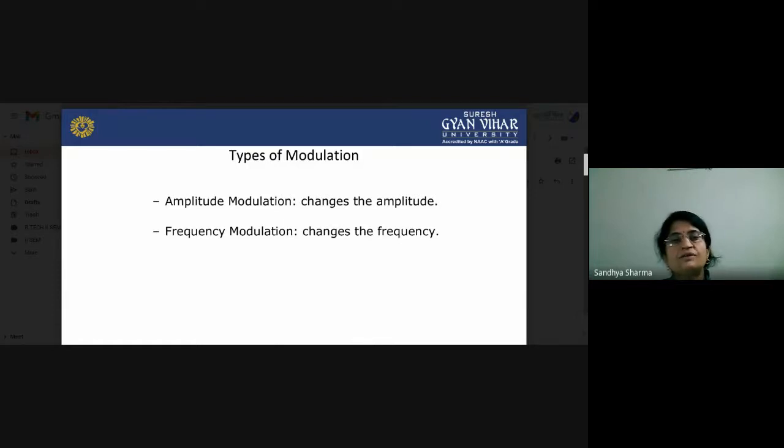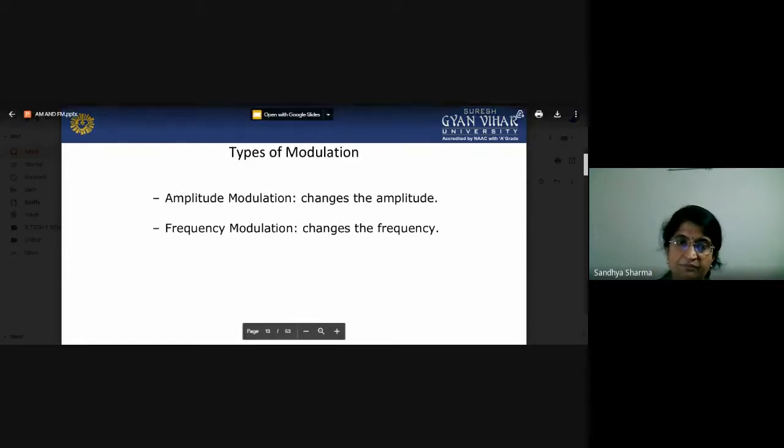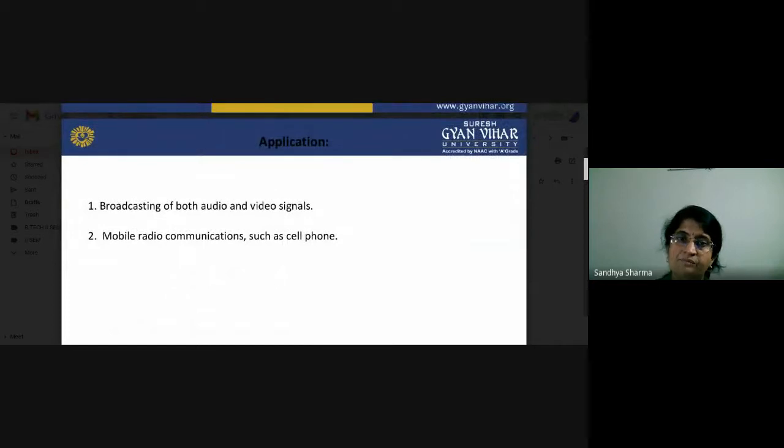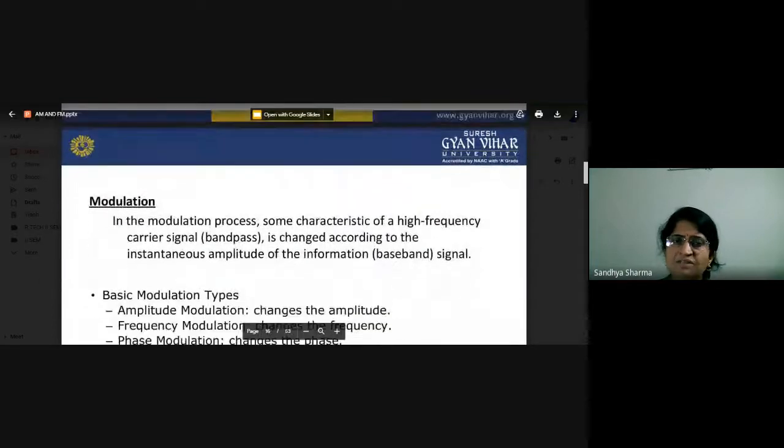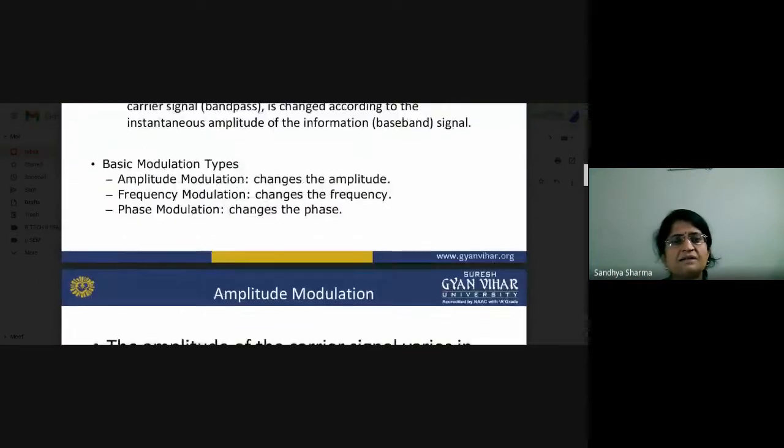Now we will focus on the types of modulation. What type of modulation systems are we using? Basically there are two types of modulation system. The first one is amplitude modulation and the second one is frequency modulation. In amplitude modulation, the amplitude will be changed. In frequency modulation, our frequency will be changed. These are basic applications where we work with amplitude modulation: both audio and video frequency AM is used, mobile radio communication, cell phones, and many other things.